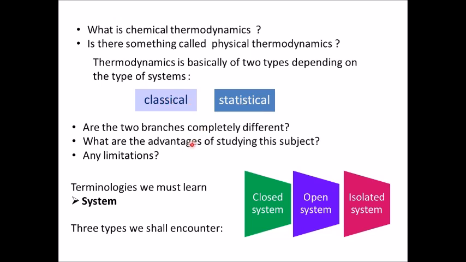Now, what are the advantages of studying this subject? The advantages are many. We can understand how to convert heat from one form, that is heat form, to another energy form, that is say either work or mechanical energy or electrical energy, as we just saw in the previous slides. Now, what will we do with this?